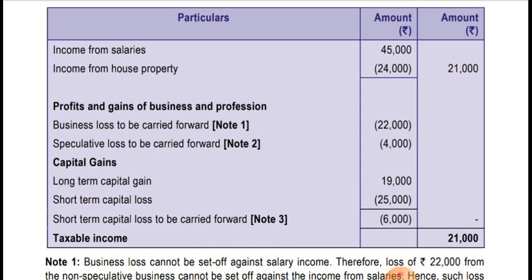There is a note given there. We'll see the note. Speculative loss to be carried forward is 4,000. It will be carried forward. There is another note for that, note number 2. And now capital gain: long-term capital gain is 19,000 and short-term capital loss is 25,000. So the short-term capital loss to be carried forward is 6,000. It will be carried forward to the next year. So taxable income is 21,000. There are 3 notes.